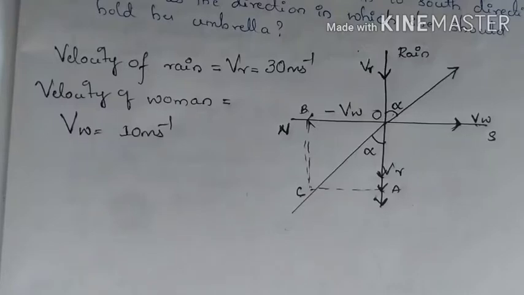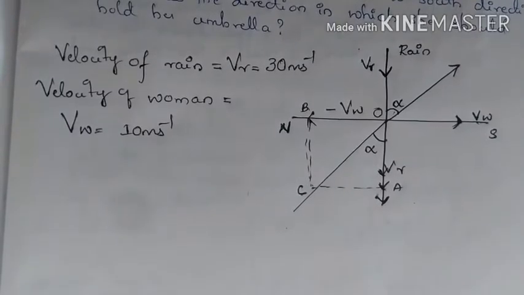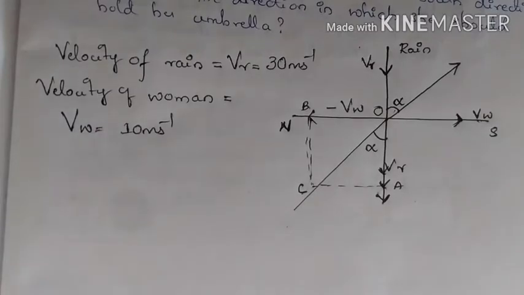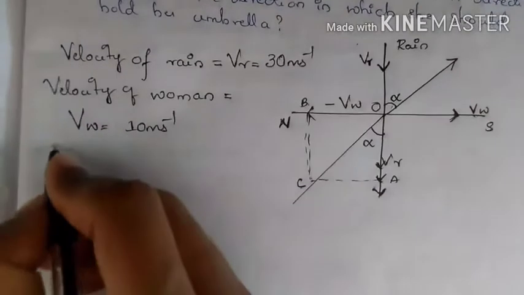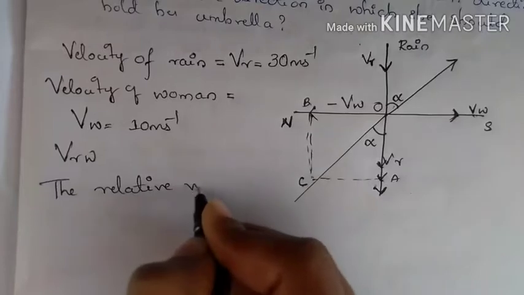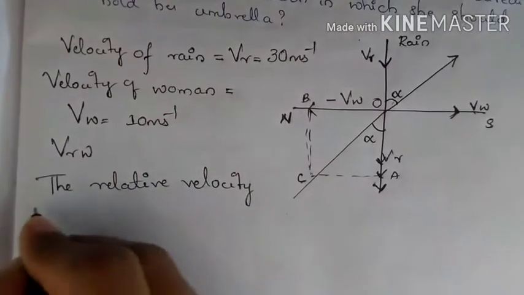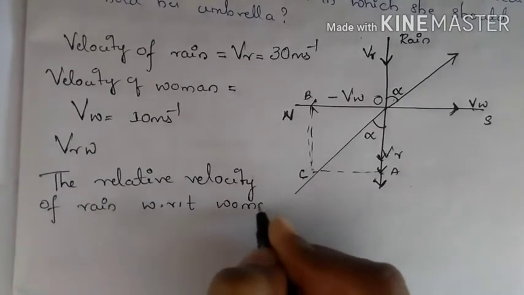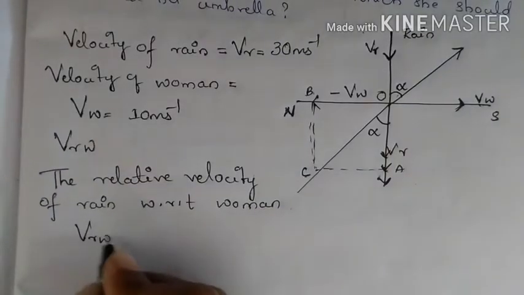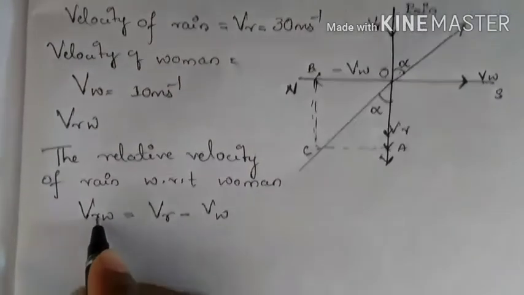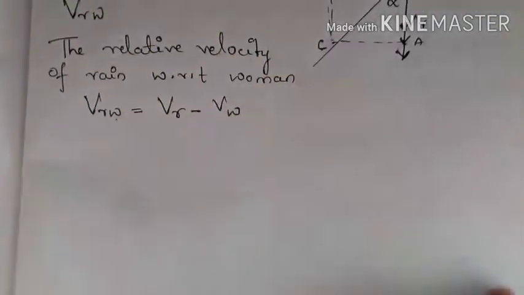To protect herself from the rain, the woman should hold her umbrella in the direction of the relative velocity of rain with respect to the woman. We learned what relative velocity is in our previous section, so let us use that. So VRW, the relative velocity of rain with respect to woman, can be written as VRW equals VR minus VW. So we are taking velocity of rain with respect to woman, so VR minus VW.